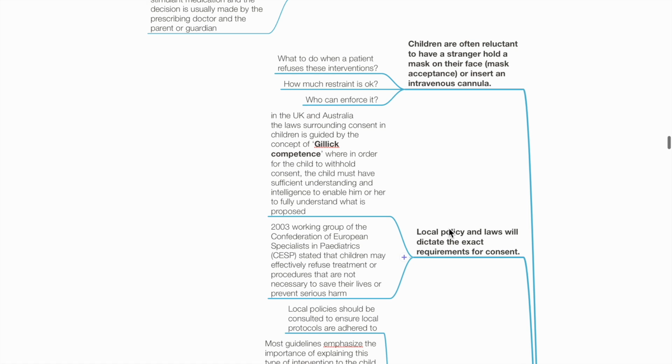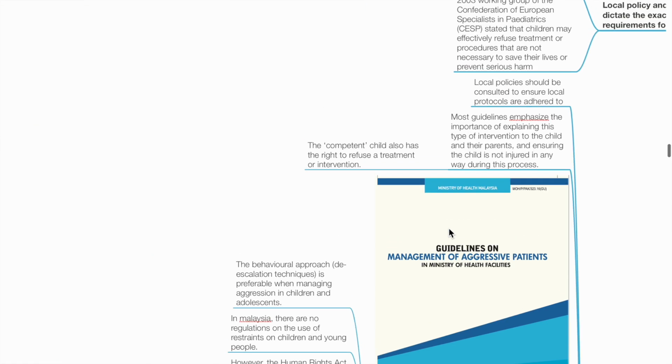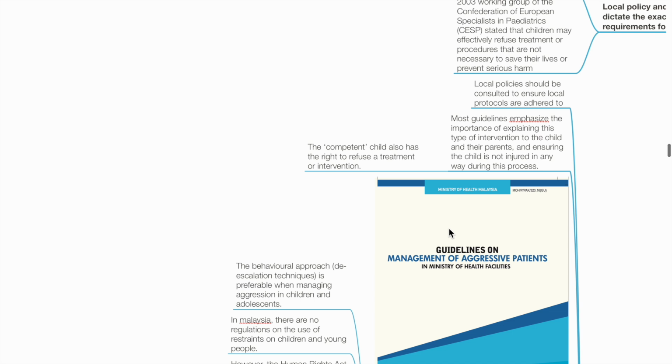The 2003 Working Group of the Confederation of European Specialists in Paediatrics, CESP, stated that children may effectively refuse treatment or procedures that are not necessary to save their lives or prevent serious harm. There are a limited number of specific guidelines on restraint in pediatrics. Local policies should be consulted to ensure local protocols are adhered to.